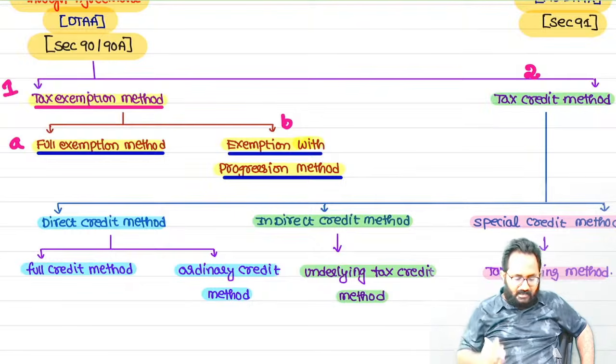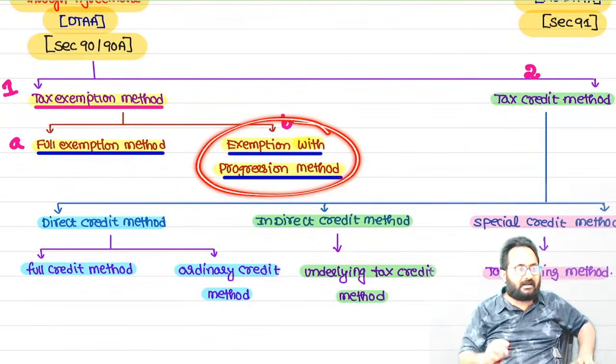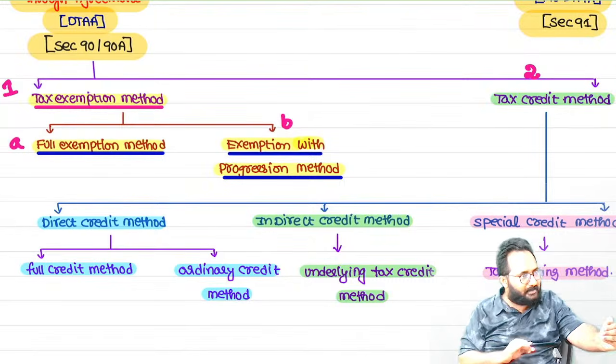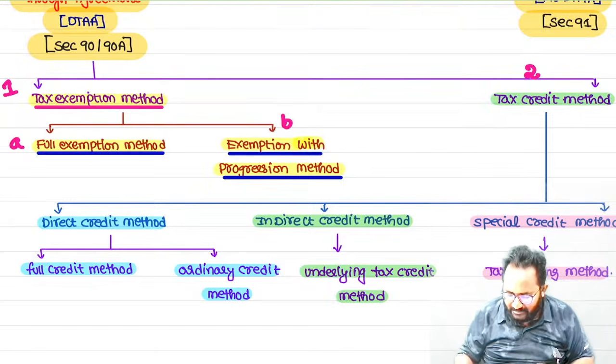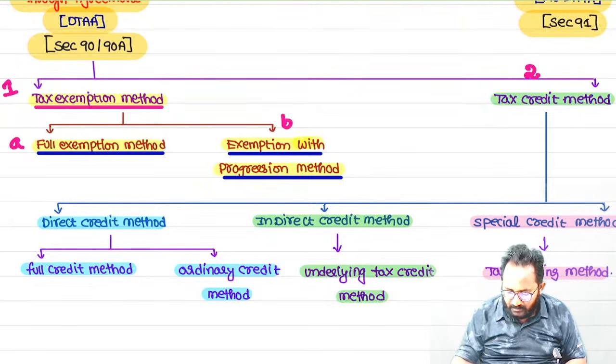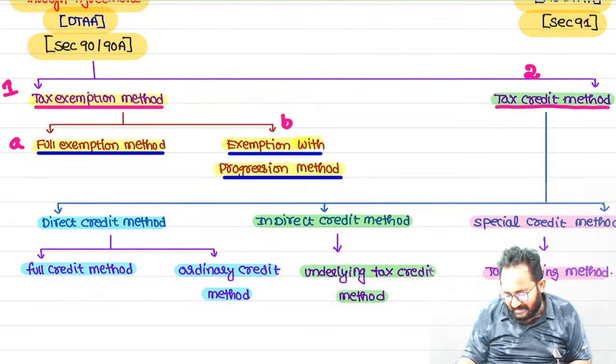Irrelevant. In India, we are exempting here fully. Here, we are calculating the rate. By using the same rate, we are going to provide the relief. Now, the second method is the tax credit method. What method? Tax credit method.